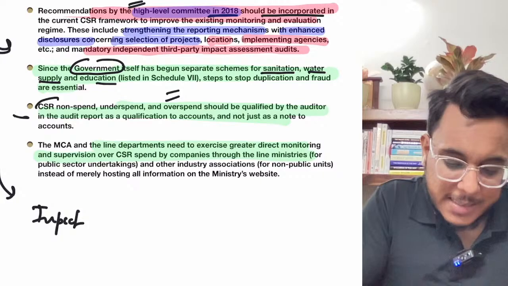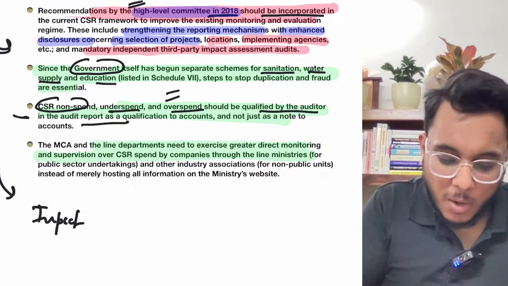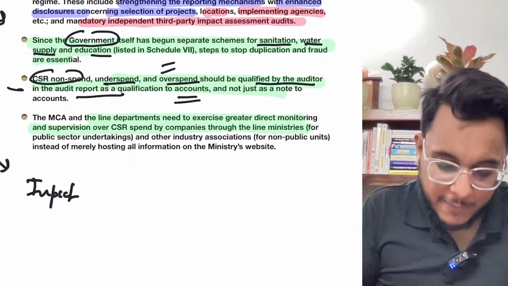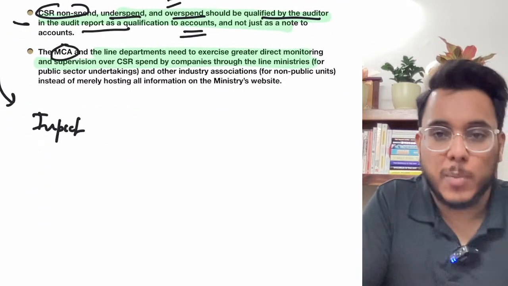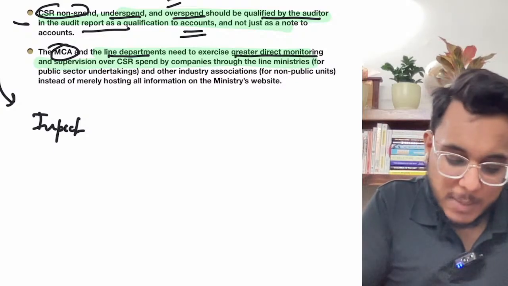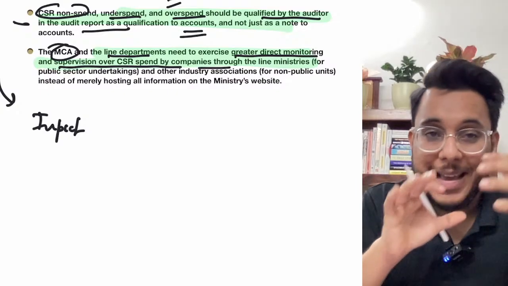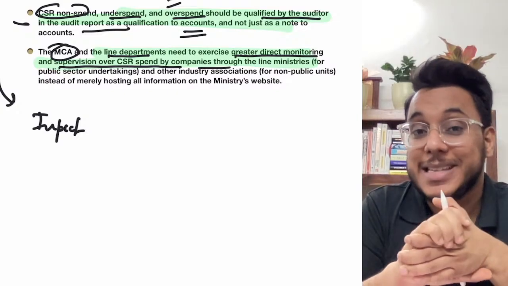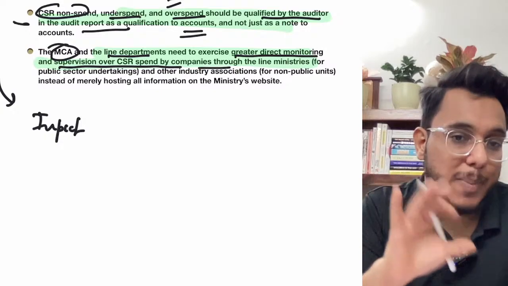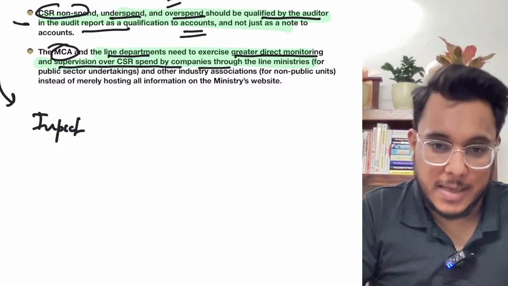And then CSR non-spends, underspend and overspend should be qualified by an auditor in the audit report. Okay, and finally it's being provided that the Ministry of Corporate Affairs along with the line department need to exercise greater direct monitoring and supervision over the CSR spend. So the Ministry of Corporate Affairs needs to have a mechanism by which they can see whether the corporates are spending in a wise way or not. So this is something that's to be done. Is it clear or not?